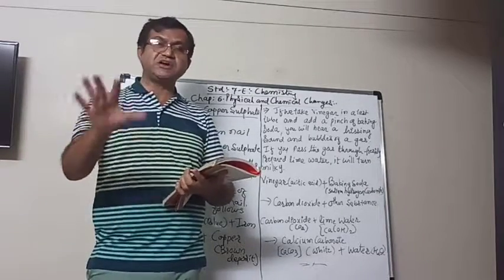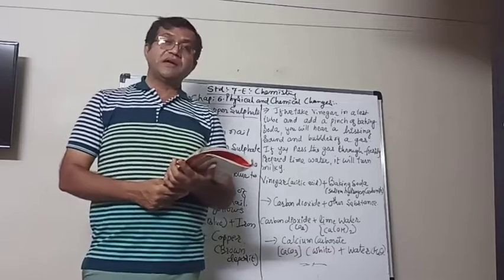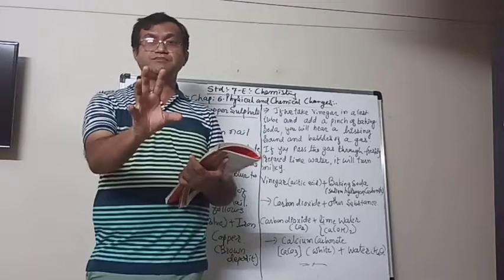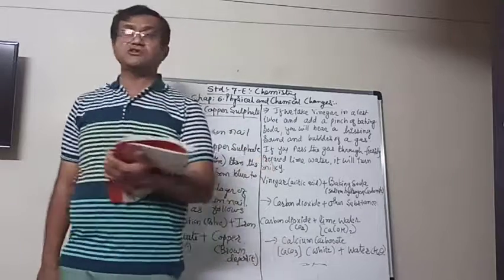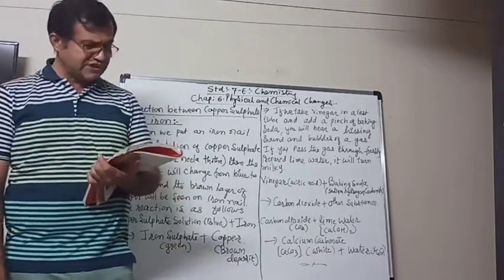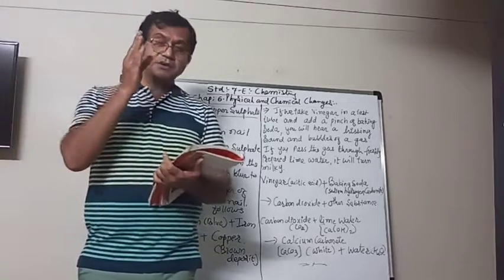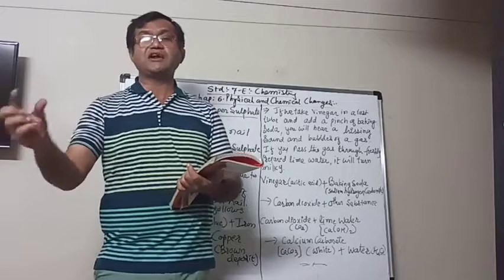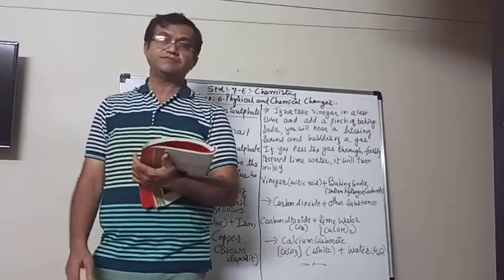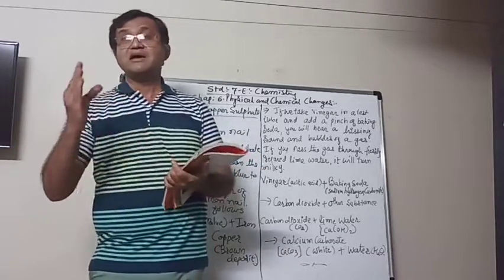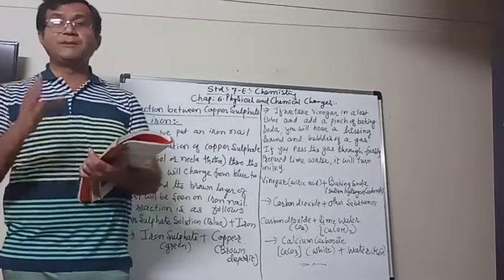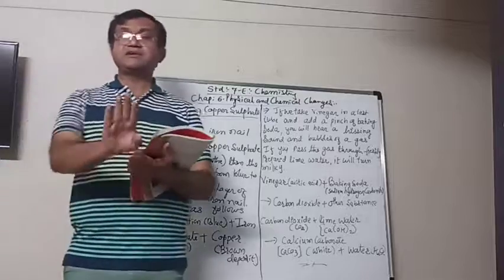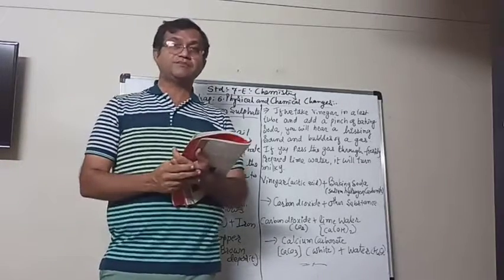Keep the mixture for half an hour, and after half an hour, take out that iron nail and watch the color of that solution also. Then you will see that if you compare that color of solution with the solution that you kept for comparison, there will be a color change. The blue color of the blue vitriol or the copper sulfate turns into green color.